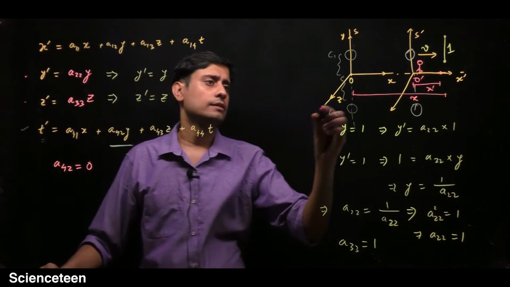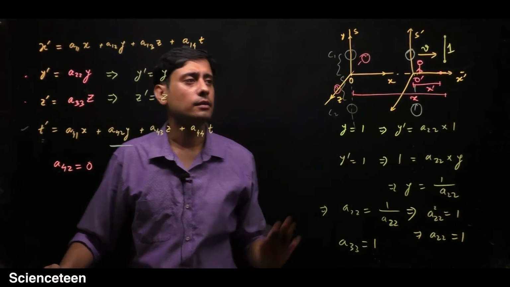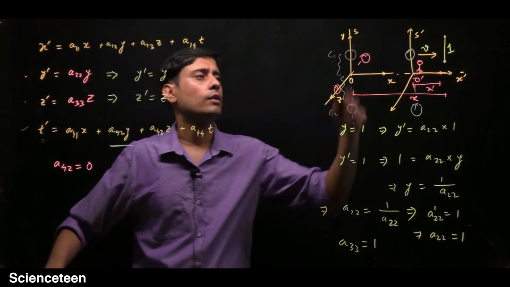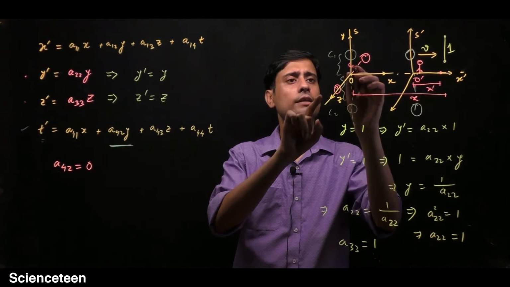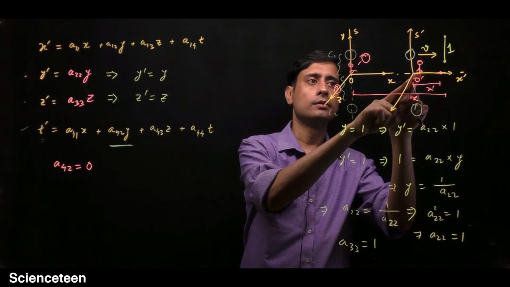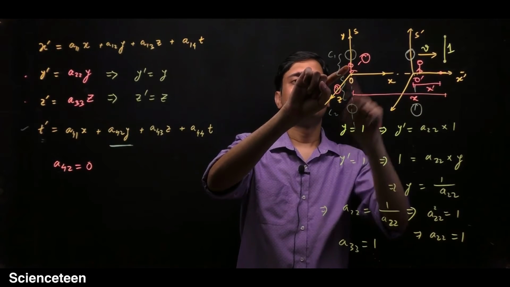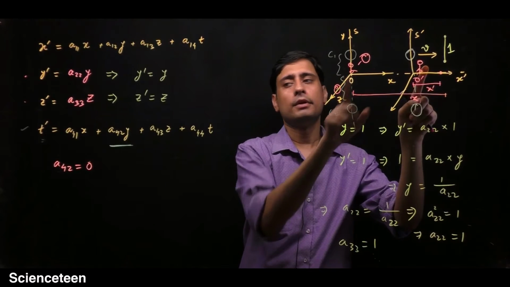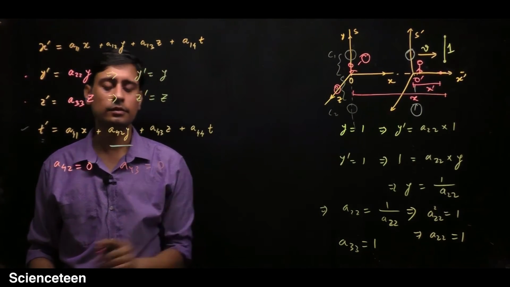And similarly for the Z axis, if you put a clock here or put a clock here, it doesn't matter, both will measure the same interval of time for this observer and for that observer also. The interval of time measured by an observer in this frame can differ from that observer, but for any one of the observers, the two clocks must measure the same interval of time. So this A43 must be 0.